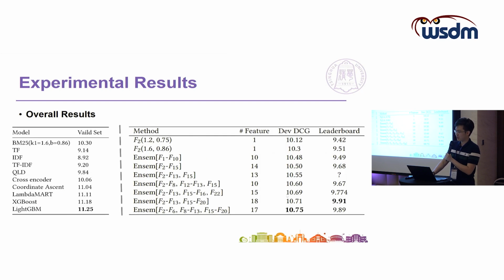Here are some of the experimental results. As we can see, the best single model is BM25, which has the score of 10.3. And we can also observe that ensembling more features can further improve the performance by about 10% compared with the best single model. We also tried the combination of those features, which is shown on the left.